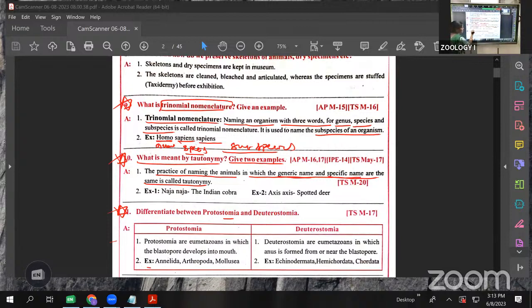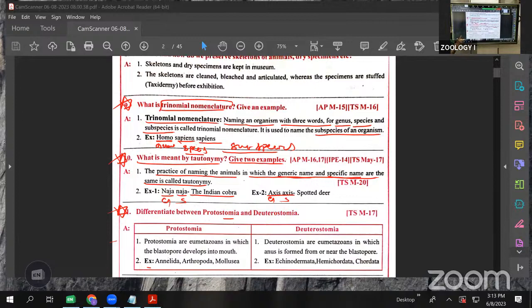See here, the first word is Naja. The second word is also the same, repeated. The genus name is Naja and the species name is also Naja. Like this, repeatedly they will come, and that we call taxonomy. That is the scientific name of the Indian cobra. Next, the second example is Axis. The first, genus name is Axis, and the species name is also Axis. This is the spotted deer.